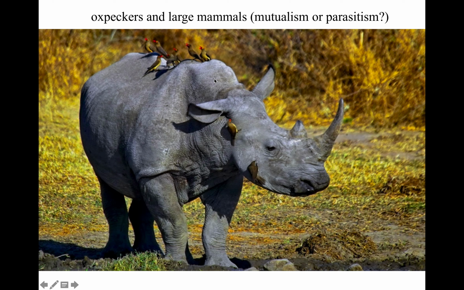And what did they find out? They're finding out that even with these birds on these larger mammals, they still have a whole bunch of ticks on them. So whether they're eating some of the ticks or not, they're actually hurting the larger mammal, is what it's believed. So it has now shifted from mutualism, is what people believe, to more of a parasitism. They get food, they get a place to stay. The poor rhino gets holes burrowed into him while these birds are pecking away and trying to get to the blood. So he's getting injured in the process.